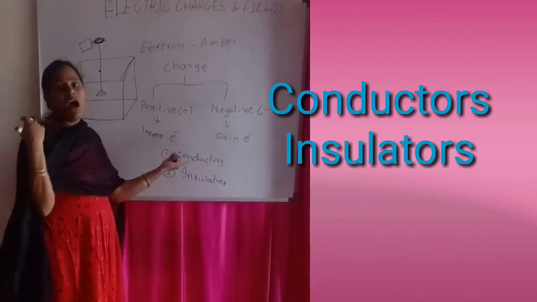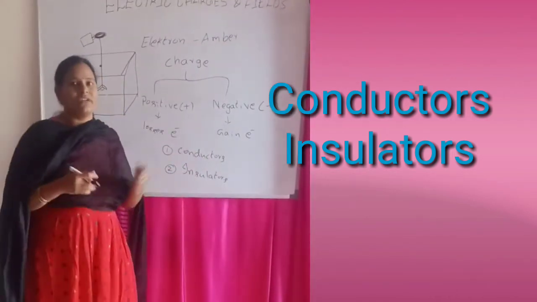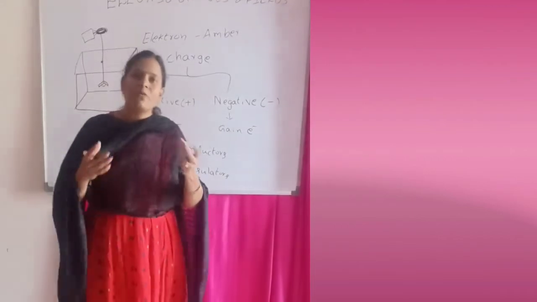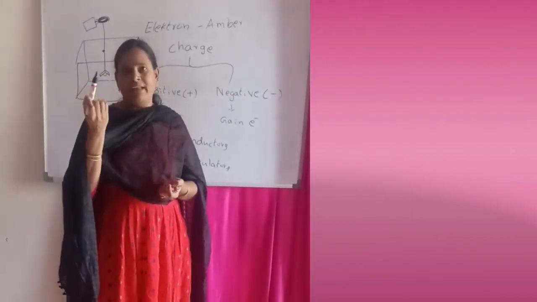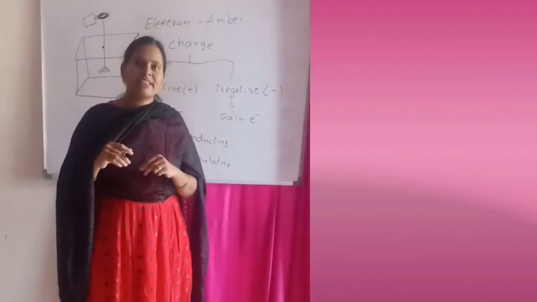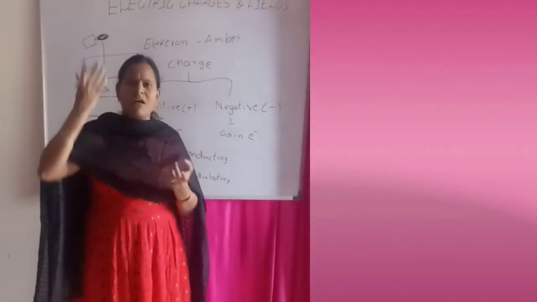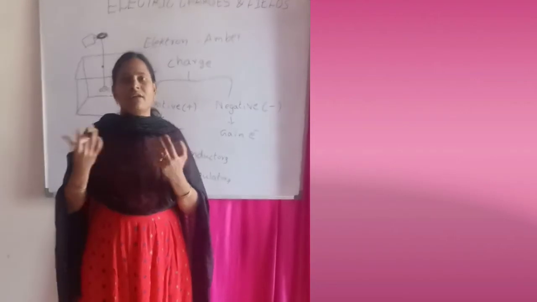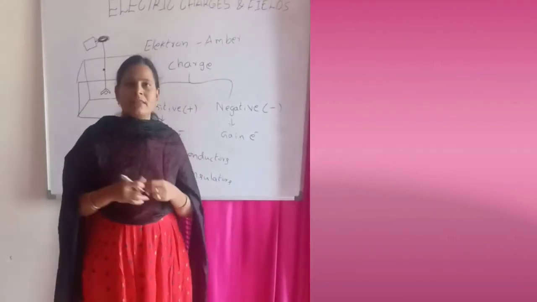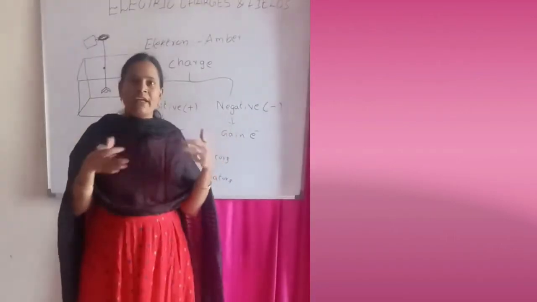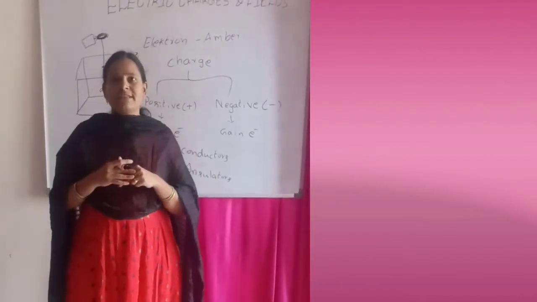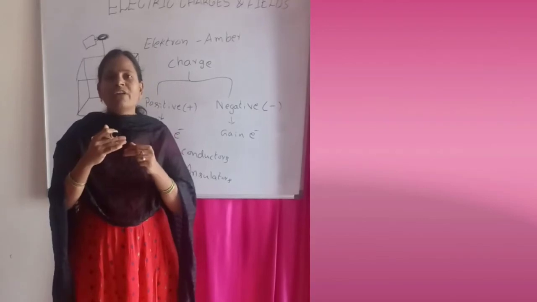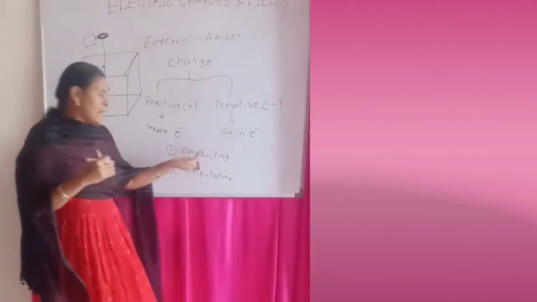So how do we define conductors and insulators? We observe so many substances in our surroundings, like a pen, a chair, plastic, metals, all metals, gold, silver and so many metals, and earth, water, our human body and animals' bodies. So many substances are there. How do we divide these substances into these two categories?